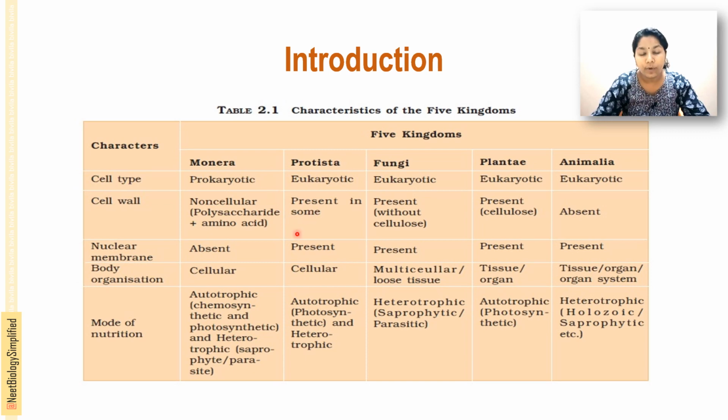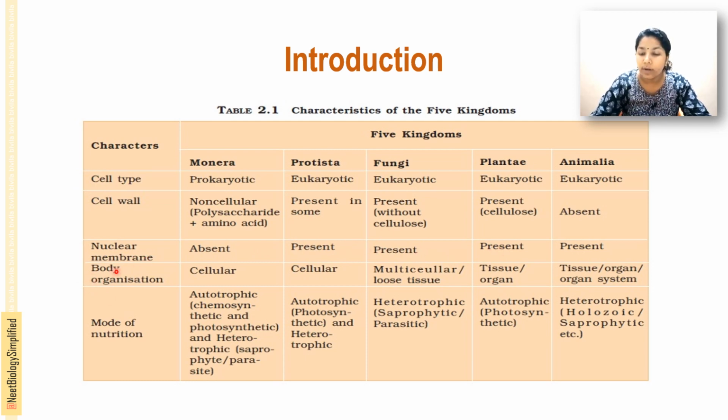In the case of kingdom Protista, there is a cell wall in some cases, and in the fungi there is chitin present in the cell wall of these organisms. Instead of polysaccharides and amino acids, with an absence of cellulose, they have chitin in their cell wall. In Plantae, they have cellulose in the cell wall, and in Animalia the cell wall is absent. The nuclear membrane is absent in the case of prokaryotes, and present in eukaryotes. All the eukaryotic kingdoms, that is Protista, Fungi, Plantae and Animalia, have the nuclear membrane present.